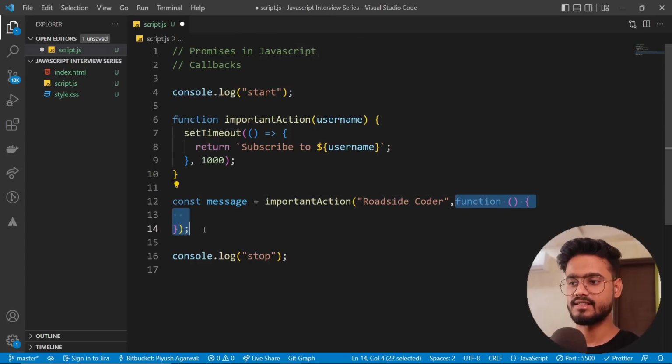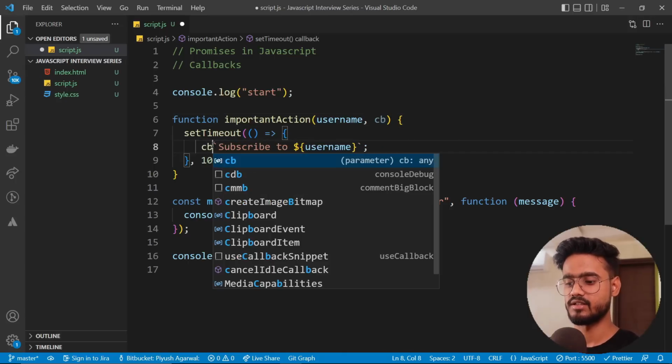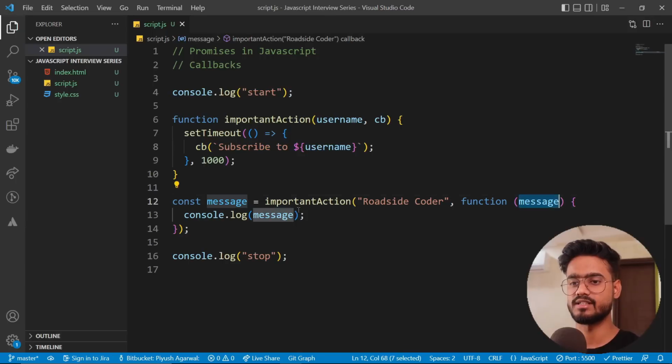You see, we are passing a function inside of this function call as an argument, and inside this we can just say console.log message, and we're going to take a message over here, and then we're going to simply console log it over here, right? So we're going to receive callback over here, and when we return this, instead of returning this, I'm going to simply say callback and send this as an argument to this callback. So what it's going to do is call this callback over here, send the message, and then console log it right over here.